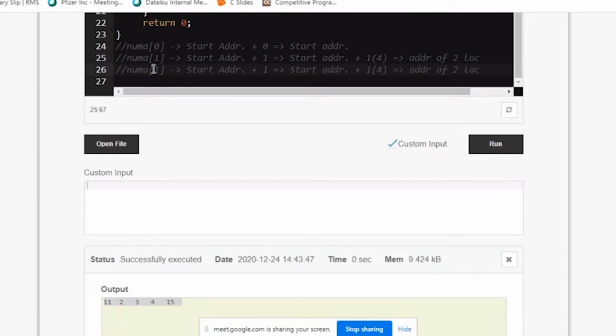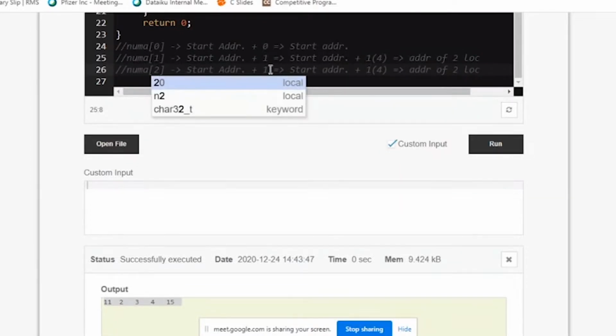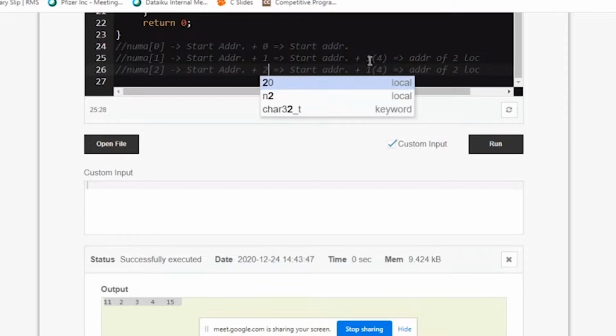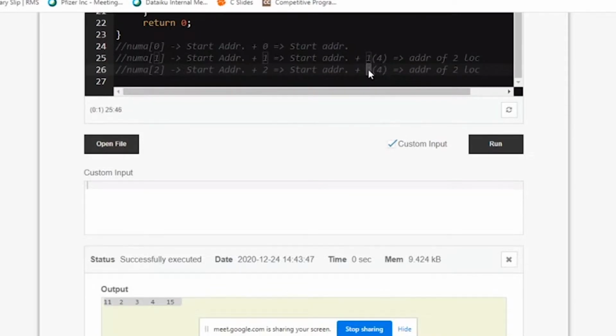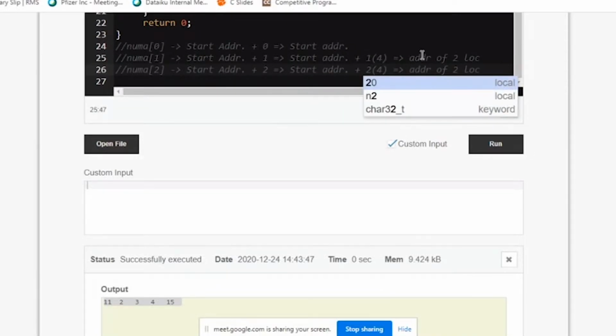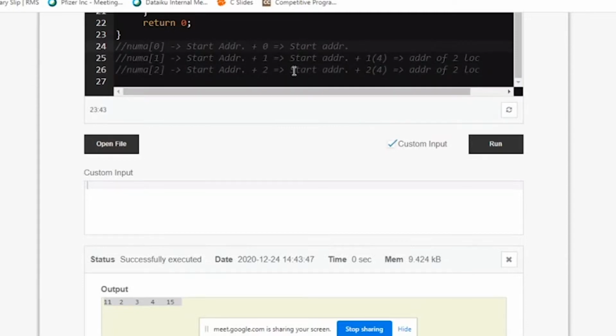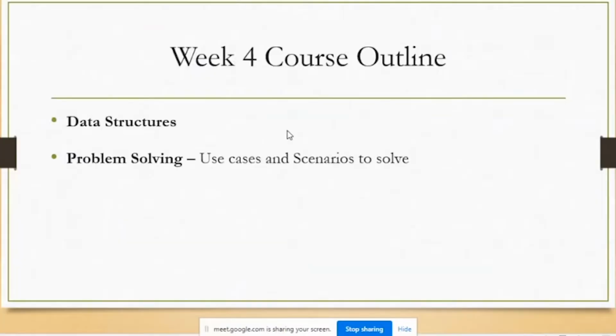Your third location, that is num2. It is starting address plus 2. What it does is it does 2 into 4. That means, what is the meaning of it? From the starting address, you move 8 locations. That's what it is telling. I'll show you in this writing. If I have a blank slide, I can show it here.